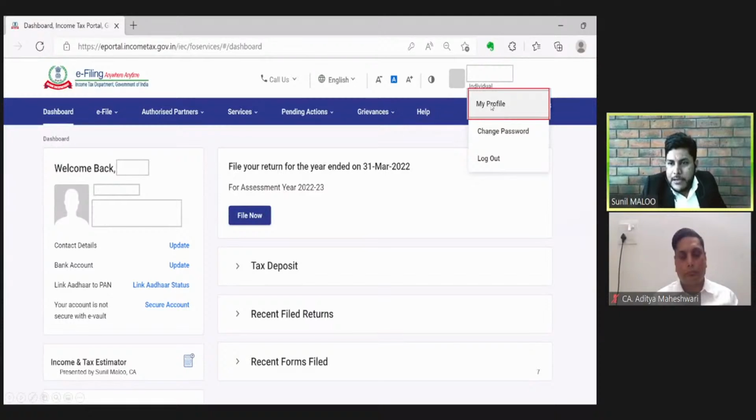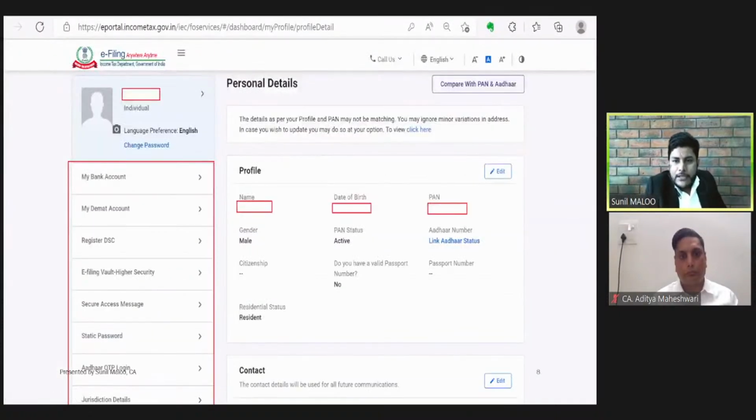So if we click this My Profile button in the right side top end corner, then we will be directed to the profile of the assessee. And the profile of the assessee will basically appear like this. On the left side, the name of the assessee will appear, and then the date of birth, PAN number, residential status, whether you have any valid passport number, and everything will be reflected over there. And also, this is very important, the link Aadhaar status.